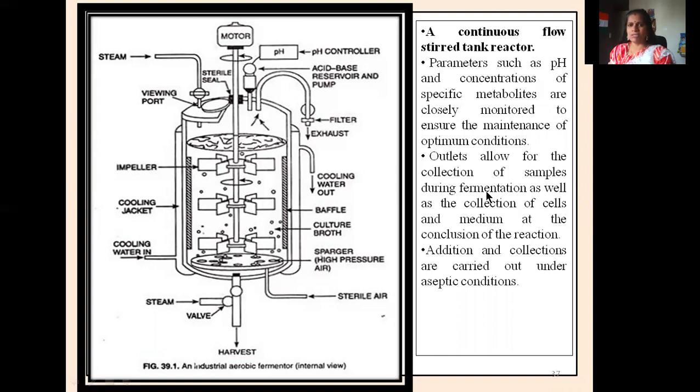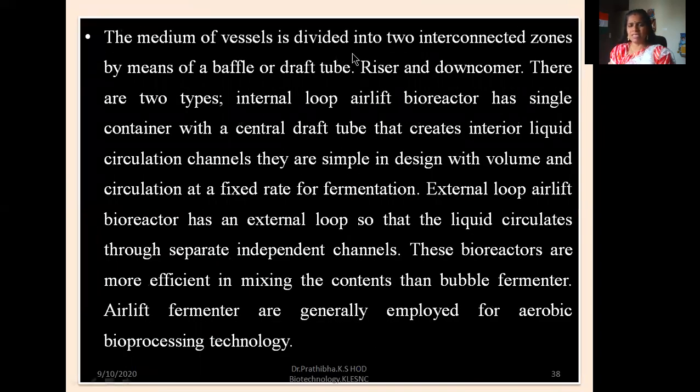A continuous flow stirred tank reactor can be seen in this particular diagram. Parameters such as pH and concentration of specific metabolites are closely monitored to ensure the maintenance of optimum conditions. Outlets allow for the collection of samples during fermentation as well as the collection of cells and medium at the conclusion of the reaction. Addition and collection are carried out under aseptic conditions. In my previous video I've explained this in detail, you can have a look. The medium in the vessel is divided into two interconnected zones by means of a baffle or draft tube.